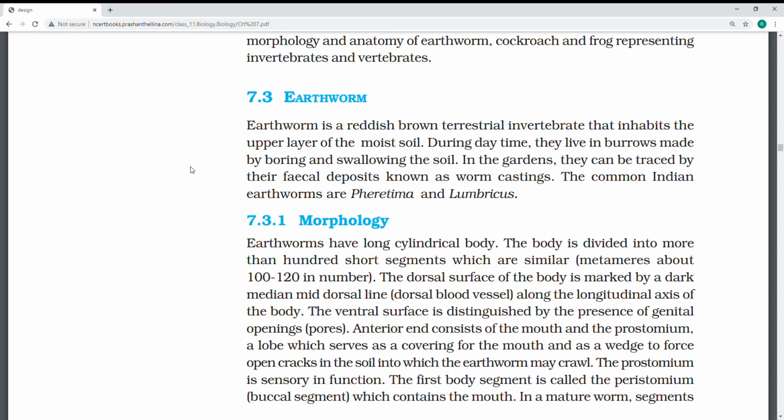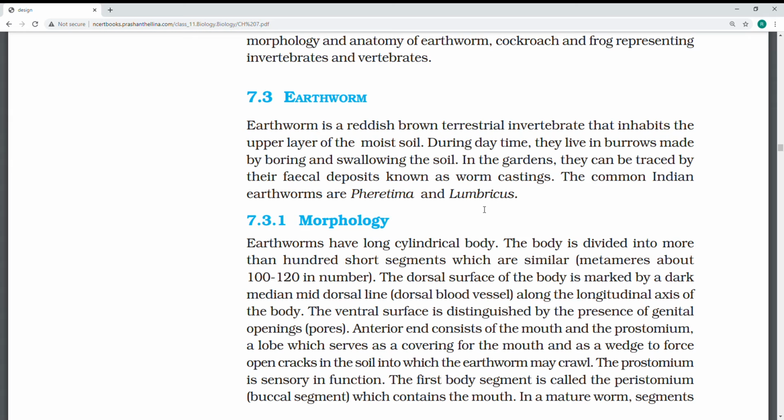So here they have given earthworm morphology first. Generally you know that earthworm is reddish brown, and its name is Pheretima posthuma. The genus is Pheretima, Posthuma is the species, Lumbricus also. Generally they might ask why earthworm is a farmer's friend, because it loosens the soil in the earth.